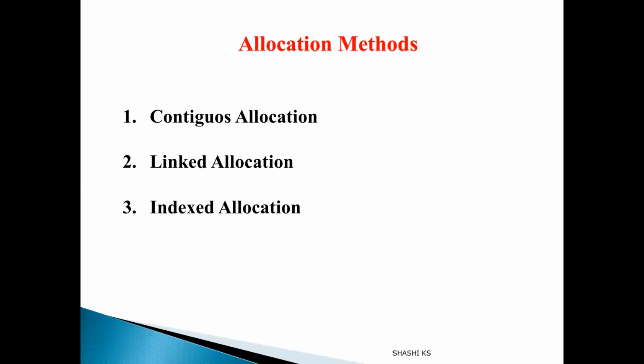There are basically three types of allocation methods, namely contiguous allocation, linked allocation, and indexed allocation. We'll see about these three types of allocation methods in the next lecture.